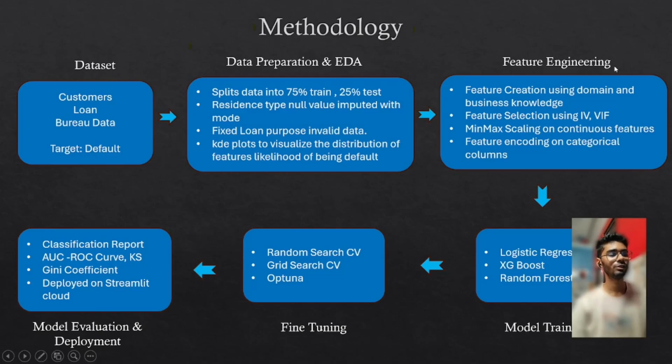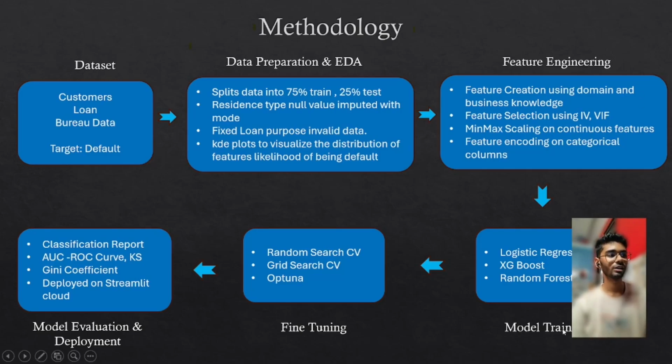After that, we have done feature engineering, which is the major part before any model training process. We have done two processes: feature creation and feature selection. Feature creation is done with the help of domain knowledge and business understanding. And feature selection is done with the help of methods like information value and variance inflation factor. I have done min-max scaling on continuous features and encoding on categorical columns.